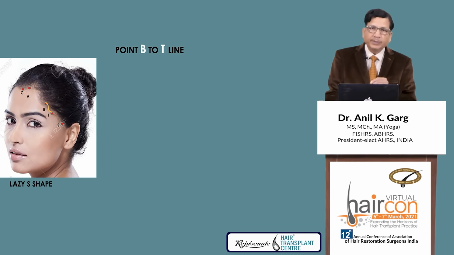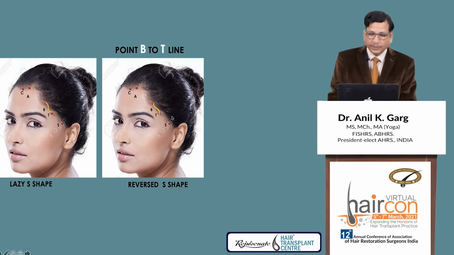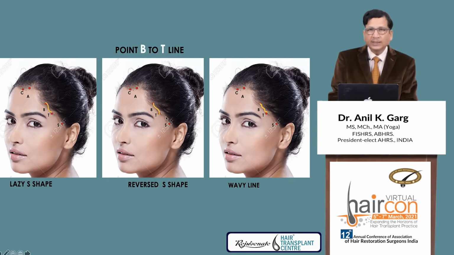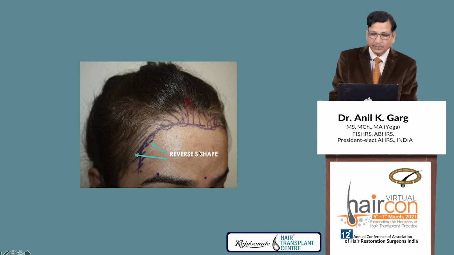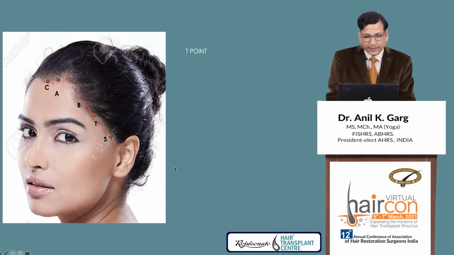The line can be made S-shaped like this, or reverse S shape, or you can make it wavy. Let us see what I have done. In this case, I have made reverse S-shaped because I wanted to decrease the width of forehead. Then the point T. How do we locate this point?